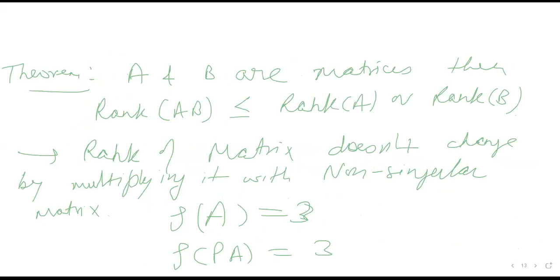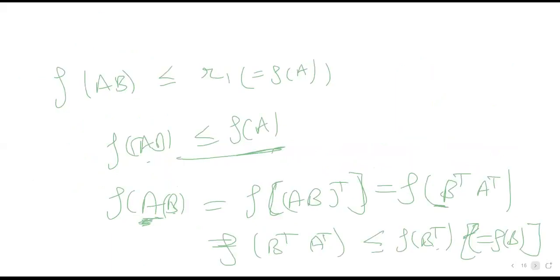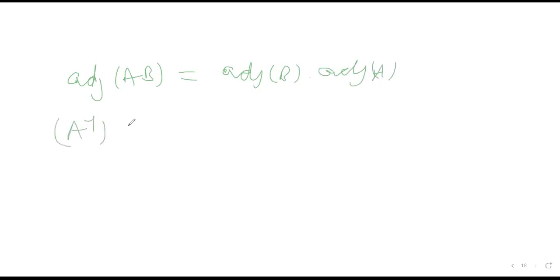Then there are other theorems that you can do on your own. I'm not going to cover them, but if you face any difficulty, you can always ask. It is like adjoint of AB is equal to adjoint of B into adjoint of A, or inverse of inverse of A is equal to A. All these simple properties of matrices, please see their proofs once in the book. This should be done by yourself. These can be asked any time.